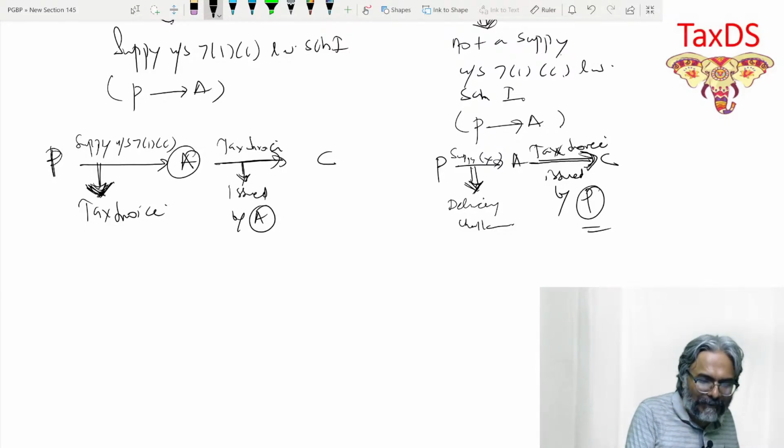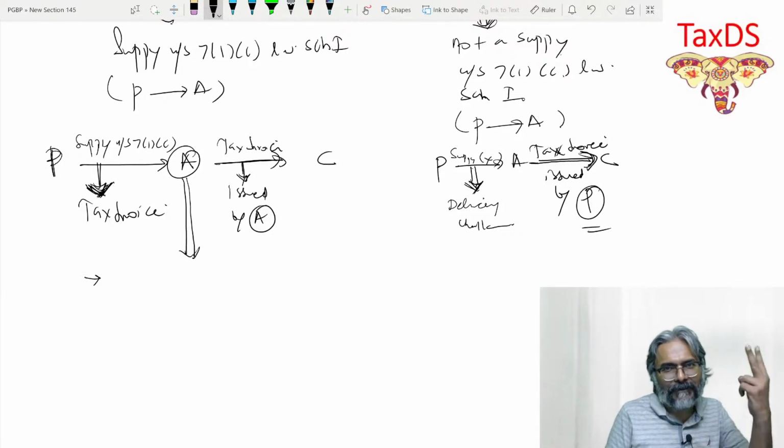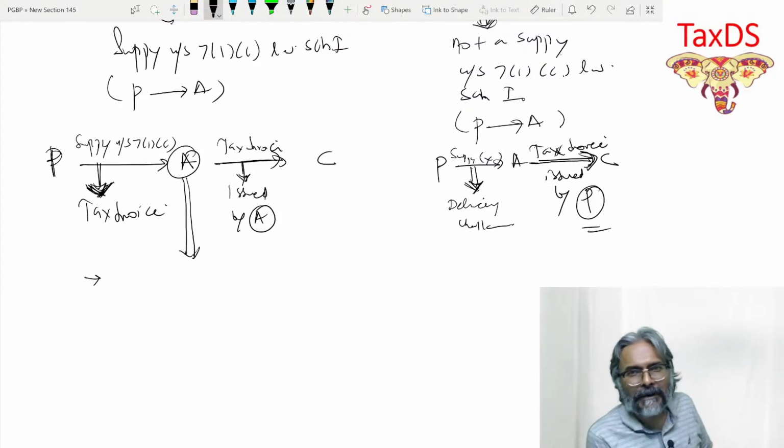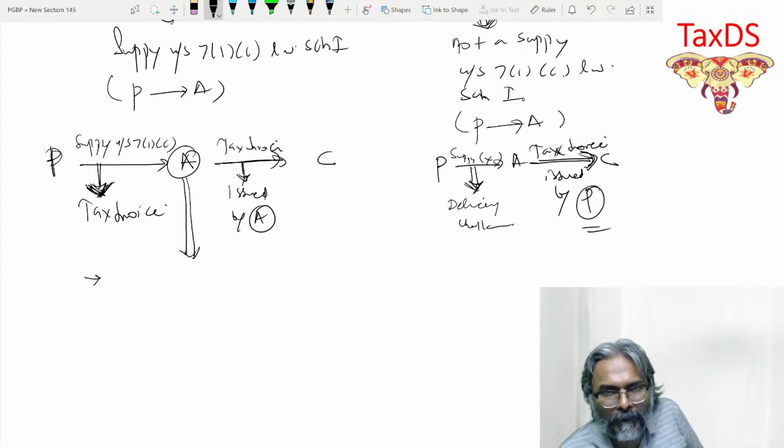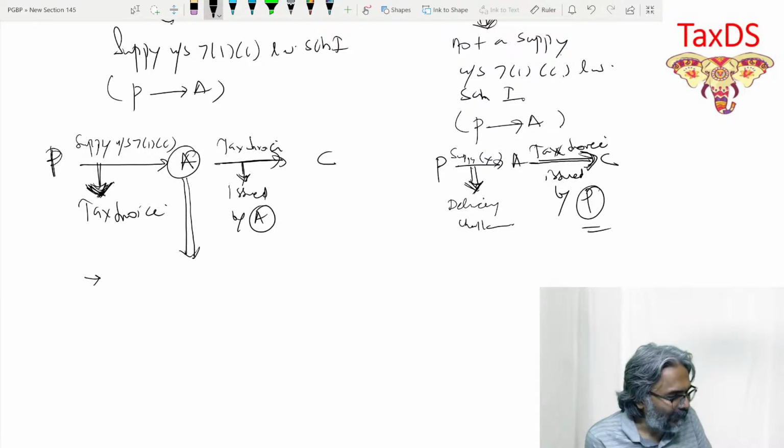If that is the case, students, now you tell me, be careful. Couple of points. Come to the registration part. Registration, we know, students, there are two registrations under 22 and 24. In this context, registration under 22 or 24.